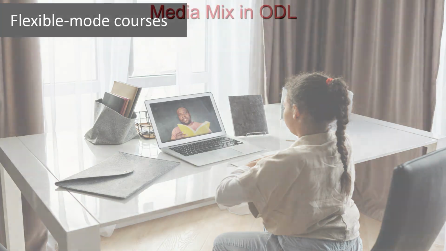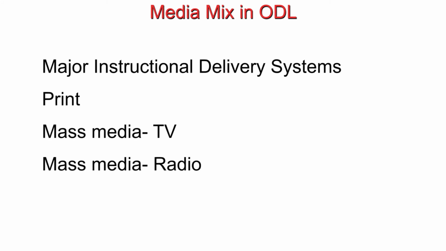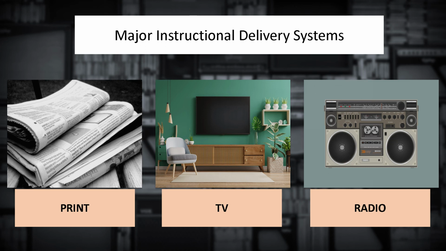Now how is this done in open and distance learning? We have already discussed some of the points, and one thing we were pointing out was the major instruction delivery system, the print materials, self-learning materials. We also make use of mass media because a huge number of students enroll in the open distance learning program. To reach all these students, TV, radio, these technologies are good. But now there are various technologies which the open distance learning institution can make use of.